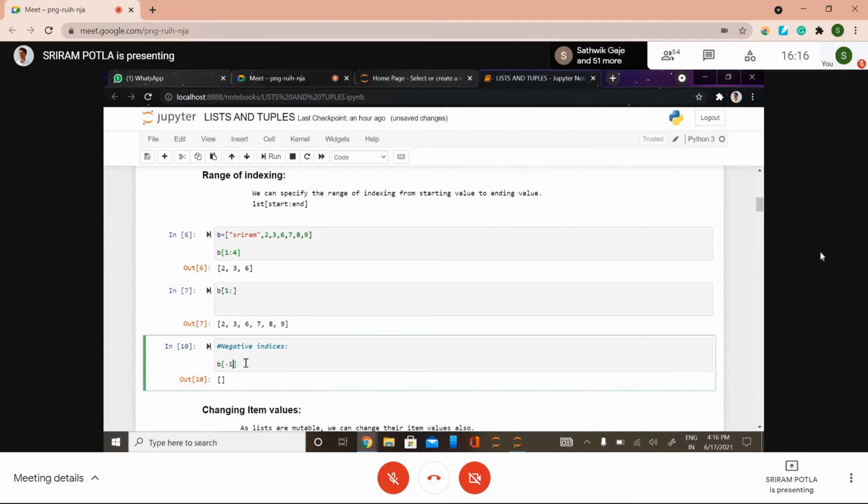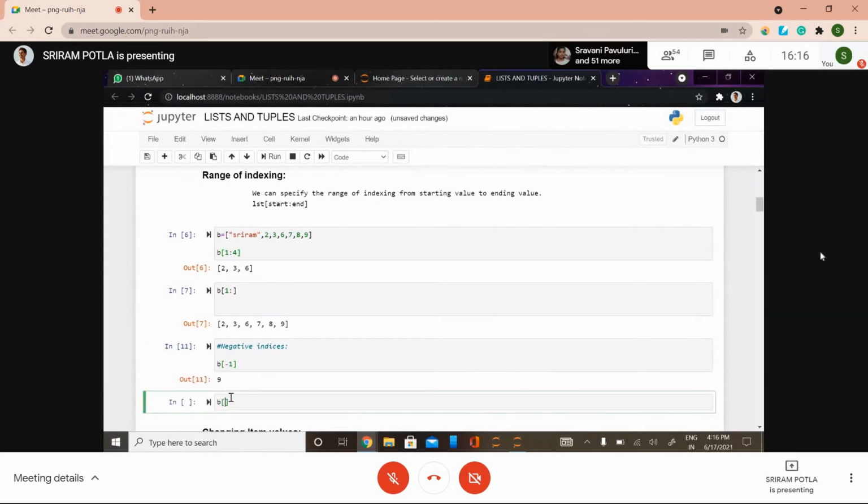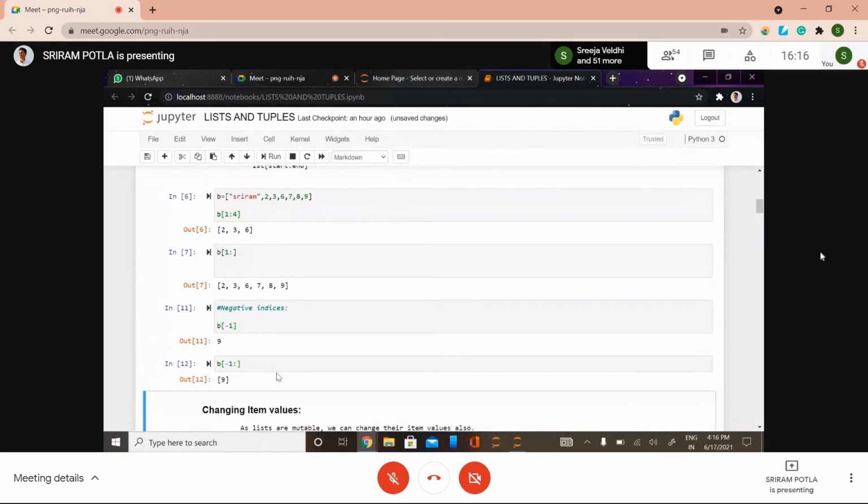You can refer by using a negative index, but it's not possible to slice with negative indexing. See here. If you are using negative indexes, it starts from the right. Here we have 9, and the corresponding index is -1.